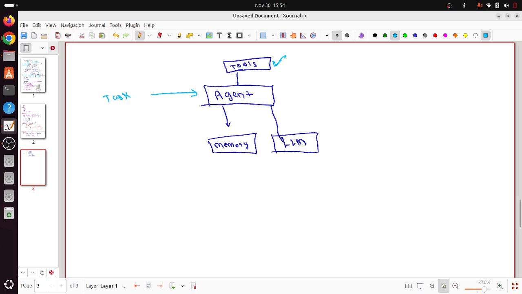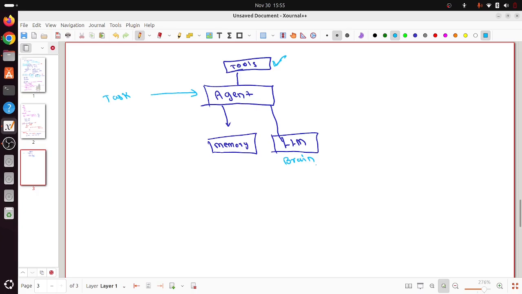Here the LLM acts like a brain. You can imagine it like this, guys. You have only your brain, but you don't have your hands or your legs. Can you do anything? No, right? With only a brain, you cannot do anything. But if you have your hands, your legs, your body, those are the tools for your brain to do any task. For example, you want to cook something. Imagine the recipe is in your brain, but without your hands and without the ingredients, the tools, you cannot cook. You cannot actually make it possible.